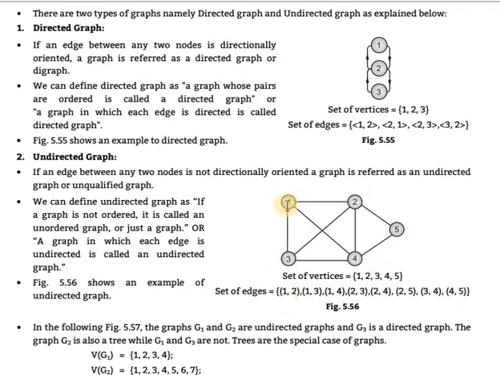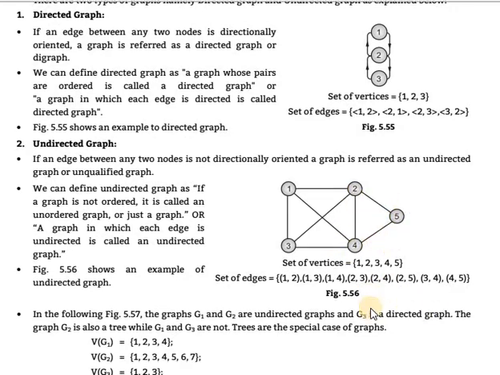Clear that first: 1→2, which are 1→2, 1→3. So 1→2, 1→3 right; 2→1 is already created, so not again. Then only 2→5, 2→4, 2→3. For 3→2, 3→1, 3→2 already created, so 3→4 is written down, and 4→5 is written down. All remaining are completed. In 5→2 all are already completed. So, clear that how to write the edges.